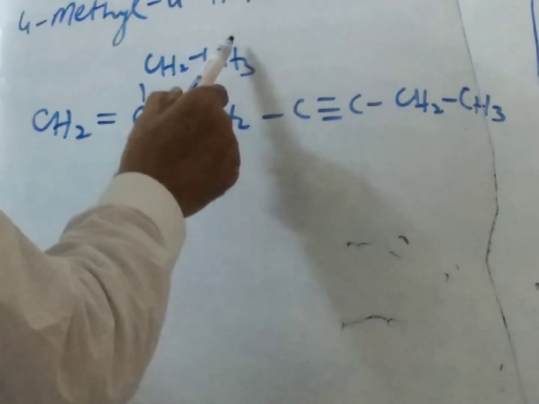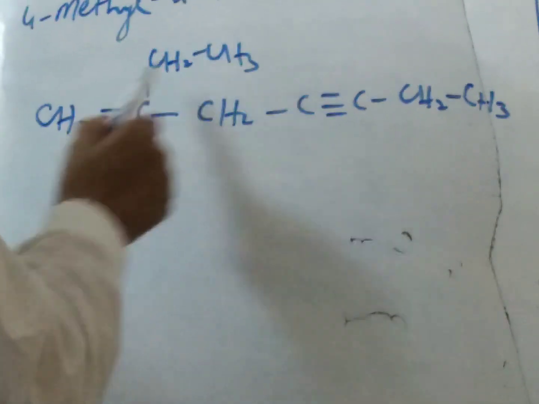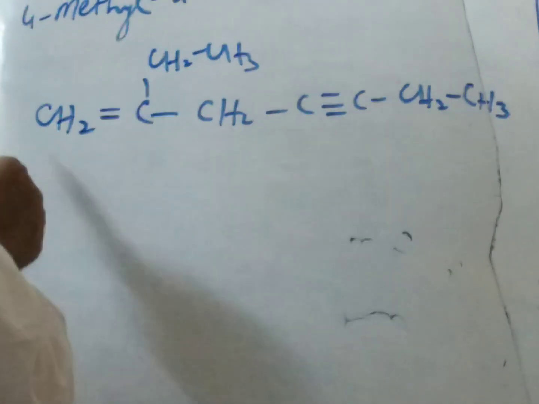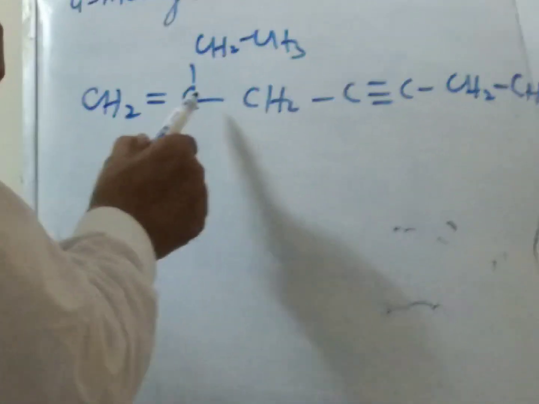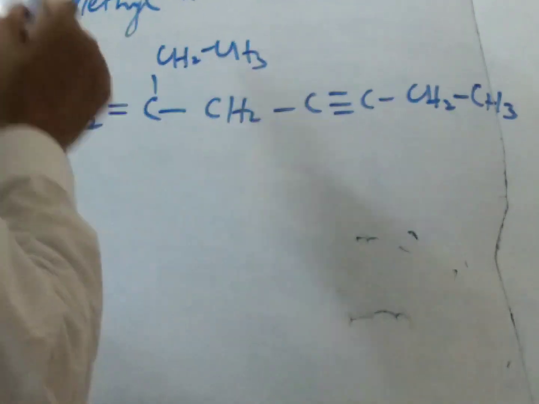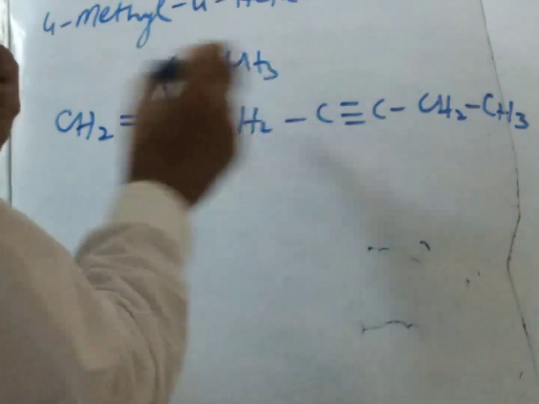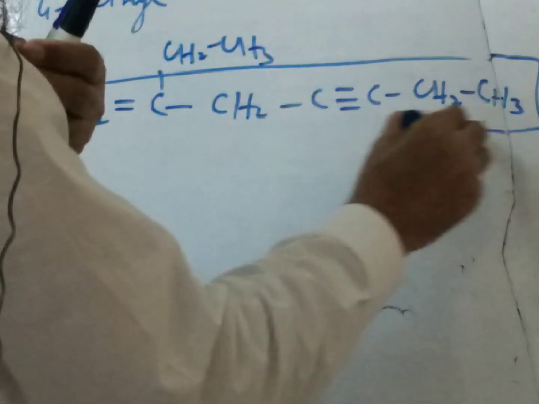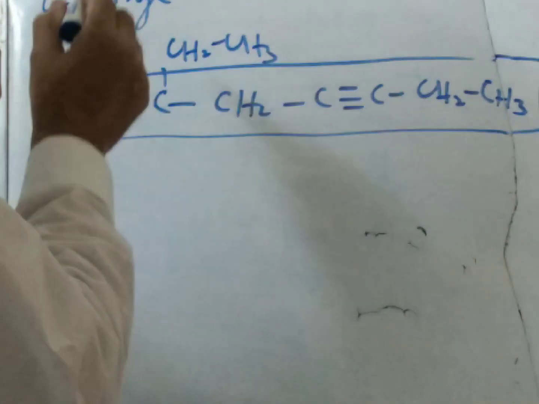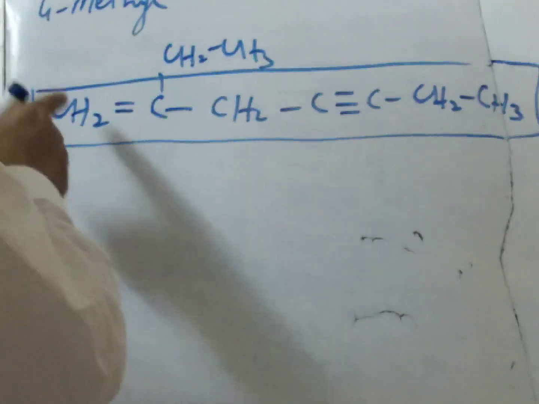If we consider this long chain, it is wrong. Why? Because the double bond will move outside the parent chain. So we must start from this side because the double bond should be within the parent chain. So in this case, although it is not the longest chain, we must start from this side.